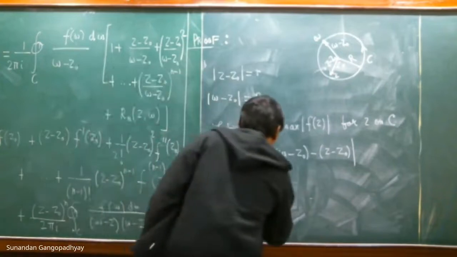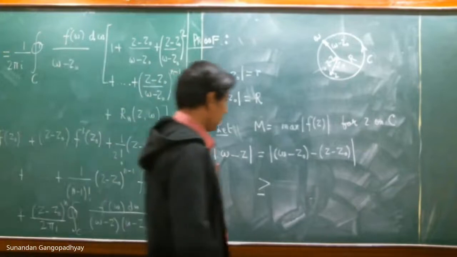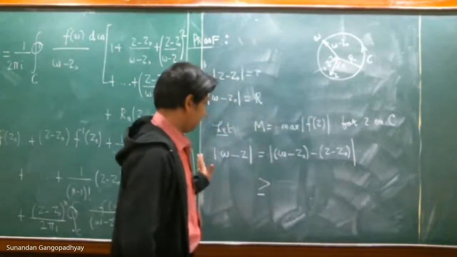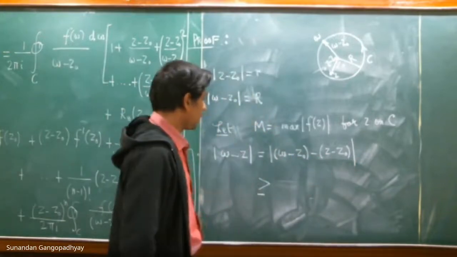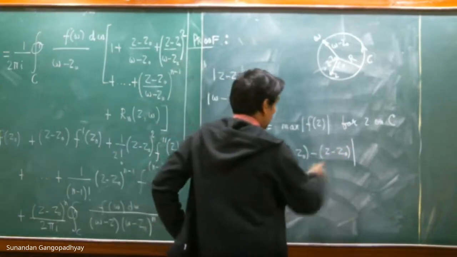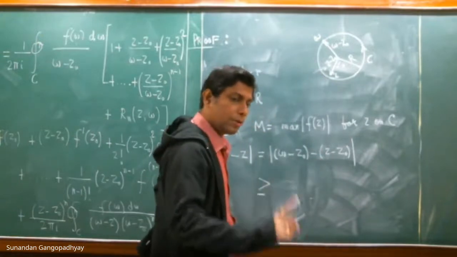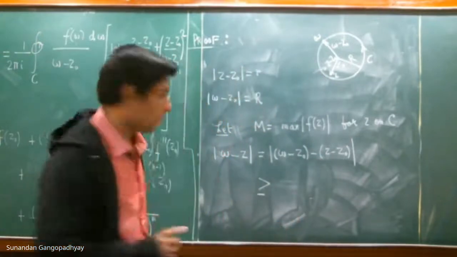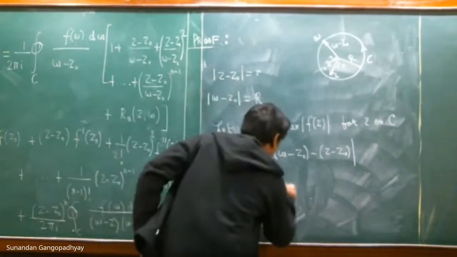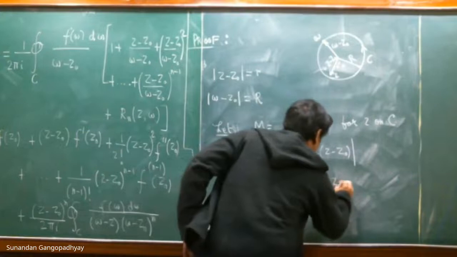But now there is a very nice inequality involving these kinds of things. The inequality is the following: if z1 and z2 are complex numbers, then |z1 − z2| is greater than or equal to |z1| − |z2|. So this is |w − z₀| minus |z − z₀|.